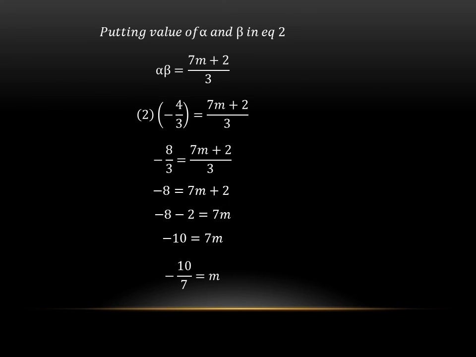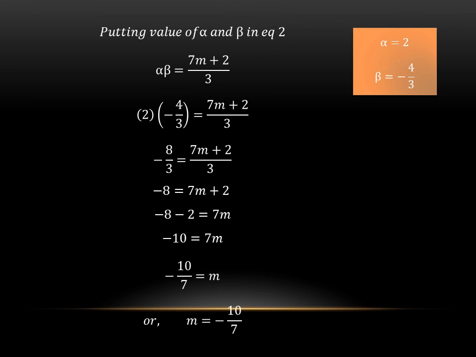This plus 2 will be taken to the other side. It will become minus 8 minus 2 equals 7m. The equation is minus 10 equals 7m. As we need to get the value of m, we will take this 7 to the other side of the equation. As it is multiplying here, it will divide on the other side. It will become minus 10 by 7 equals m, or writing the equation in sequence, we will get m equals minus 10 by 7. That is the value of m we needed to find out.